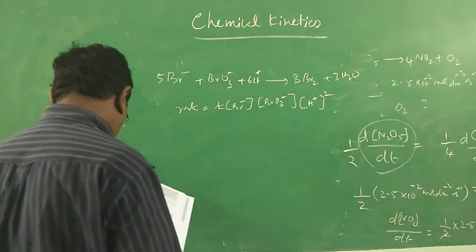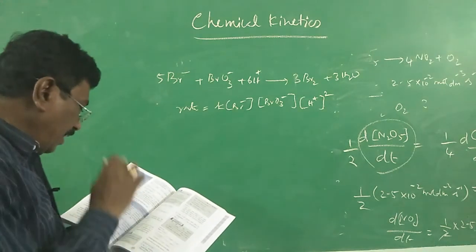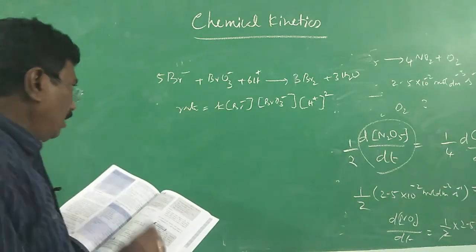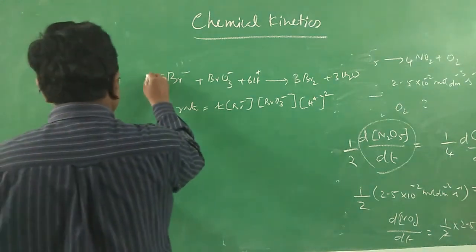The question is, what is the order with respect to each reactant and the overall order?